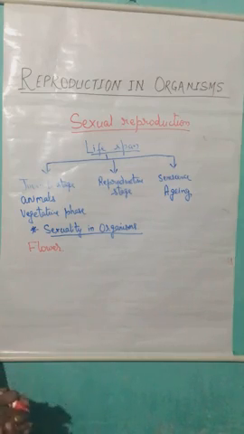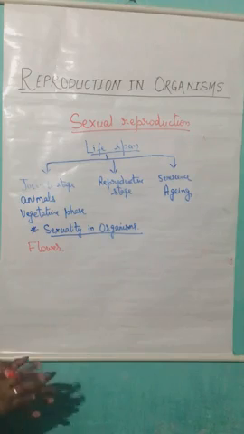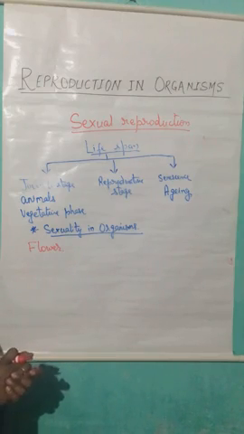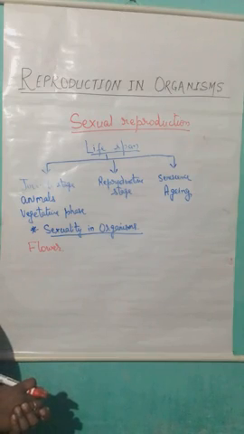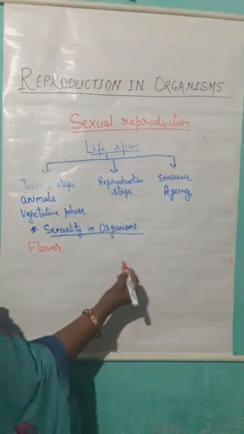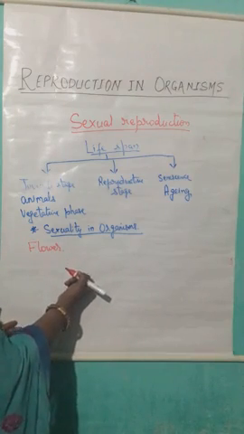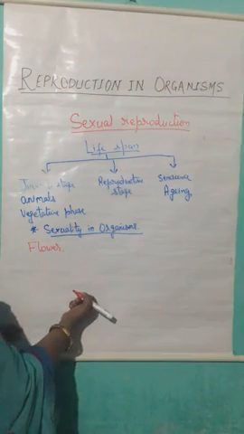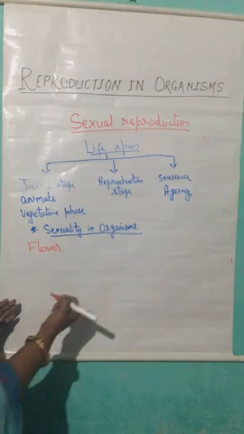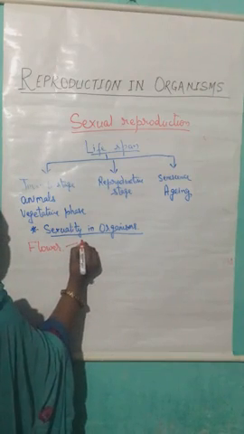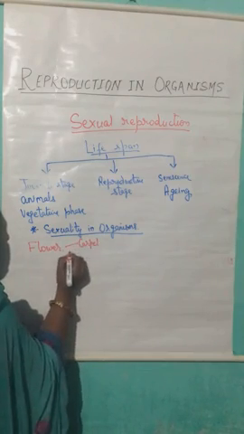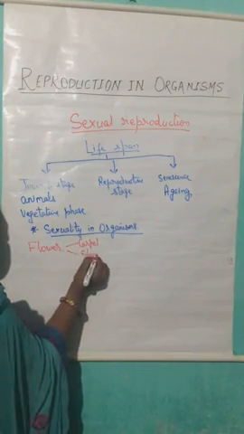There are some plants which possess the flower, and in the same flower both the gametes are produced. Again I am repeating, there are some flowers of some species which produce both types of gamete, the male gamete as well as female gamete, because they have both carpel as well as stamen.